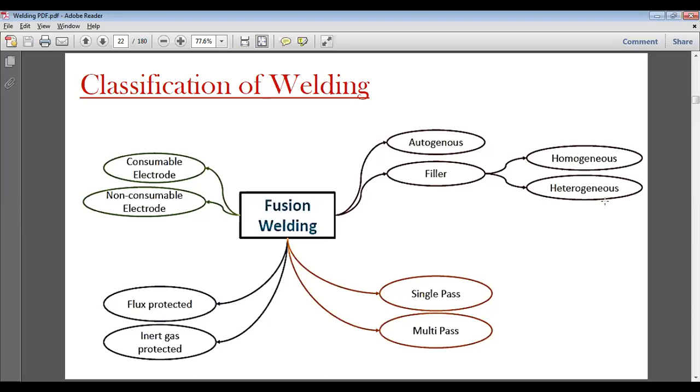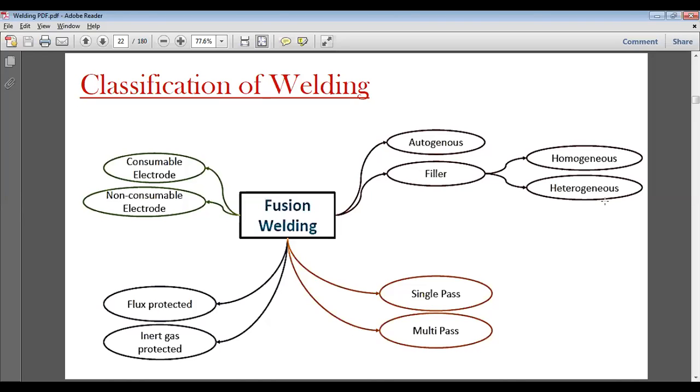So these are two different types of electrodes. In non-consumable electrode, we either apply extra filler metal, or we do not apply any filler metal and we apply just pressure. Then we come to flux protected and inert gas protected, because as we told, it is an absolute necessity to save the molten metal from the environment, from the oxygen, so that it does not form metal oxide.